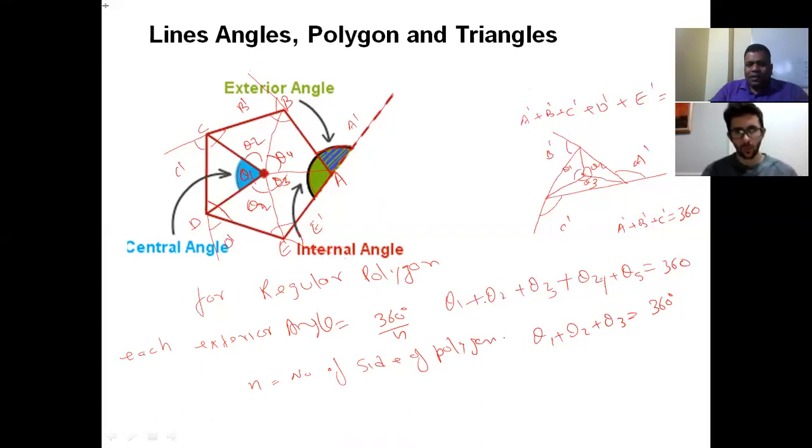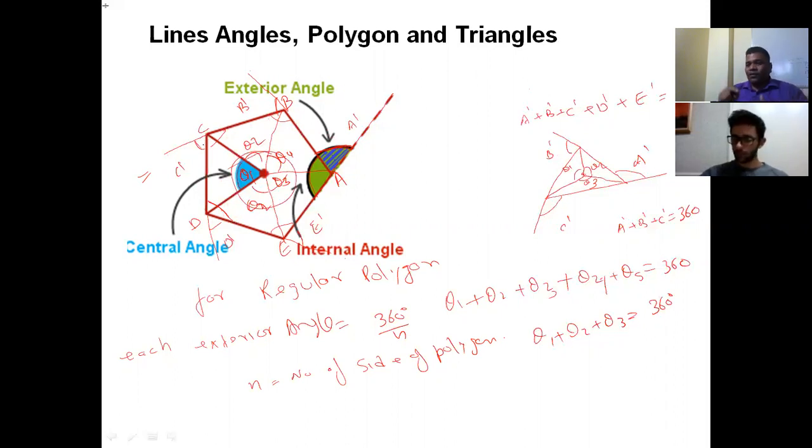Isn't it? If the polygon is regular, this angle, this angle, this angle will all be the same. So what is each angle? In case of a pentagon, 360 by 5. In case of a triangle, 360 by 3. In case of a decagon, 360 by 10. Right? And not only exterior, even the center angle.